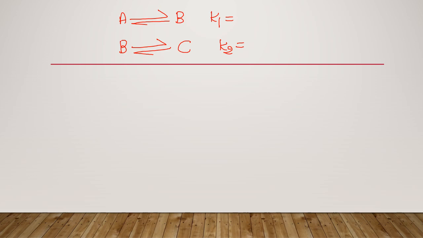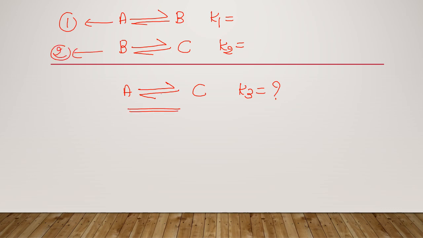You are asked to calculate the equilibrium constant for the reaction A giving rise to product C. What is the equilibrium constant K3? I'll consider the first reaction as 1, the second reaction as 2, and this is the third reaction.